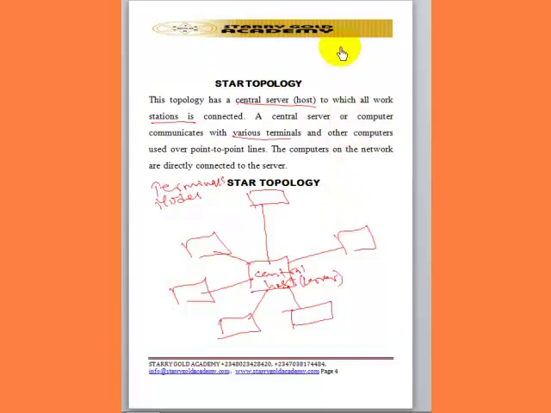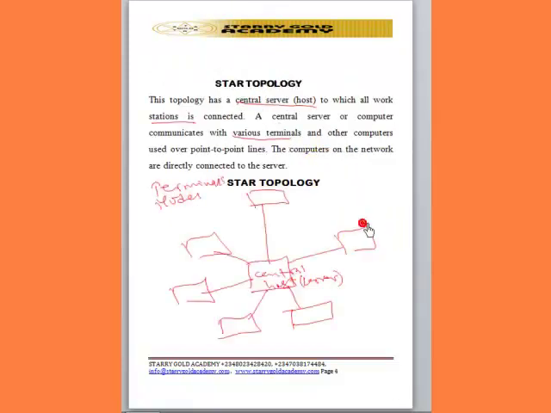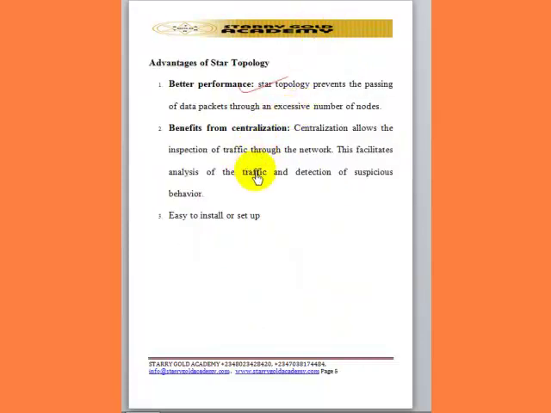Now, this star topology has some advantages and disadvantages. One of the advantages is that there will be better performance. That is, star topology prevents the passing of data packets through an excessive number of nodes. If I'm using this computer, I will be interacting directly with the server, and whatever information I'm sending will not pass through other computers before it gets to the central host or server, because my system is connected directly to the server. So there will be better performance.